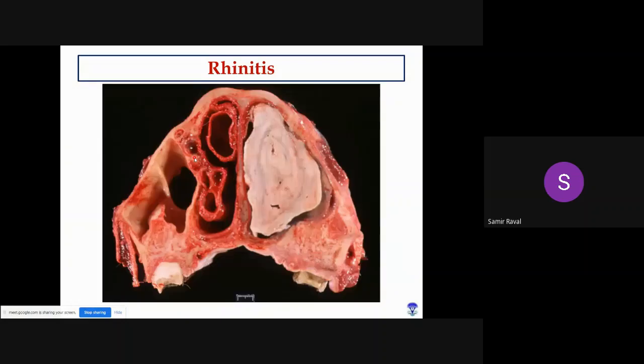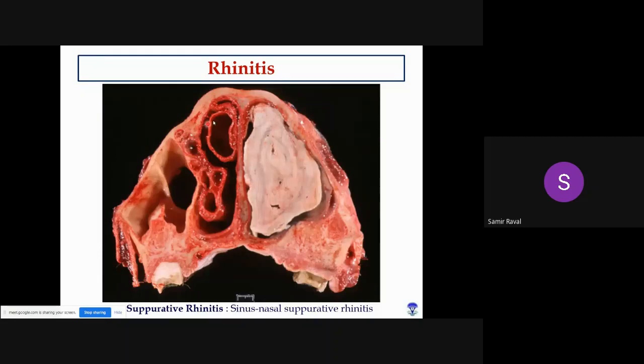Here you can see this is one side of the nasal cavity, this is the other side of the nasal cavity, right? So here, this particular lesion is unilateral. It affects only one side of the nasal cavity, and this entire nasal cavity is filled with the exudate, right? This entire nasal cavity is filled with the exudate. Here also this is suppurative rhinitis.